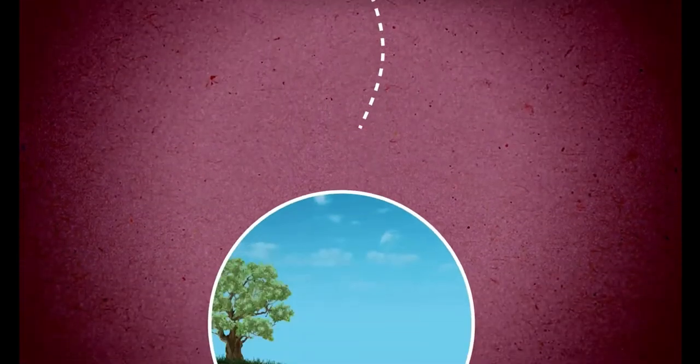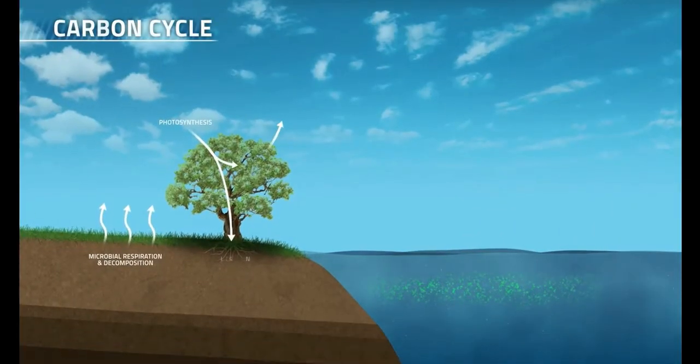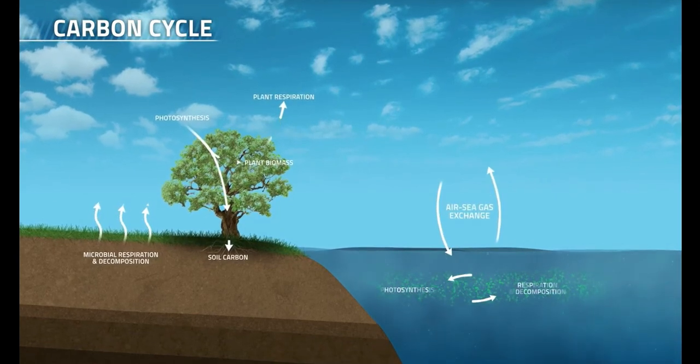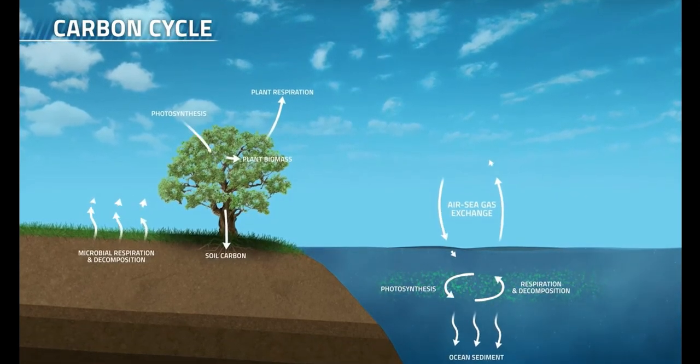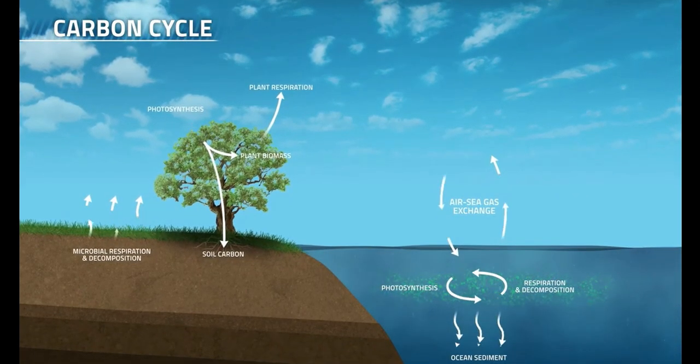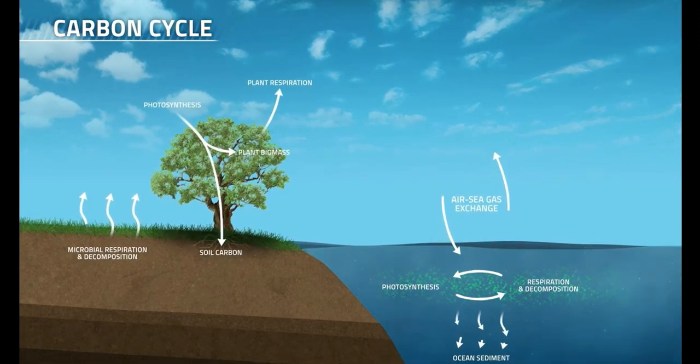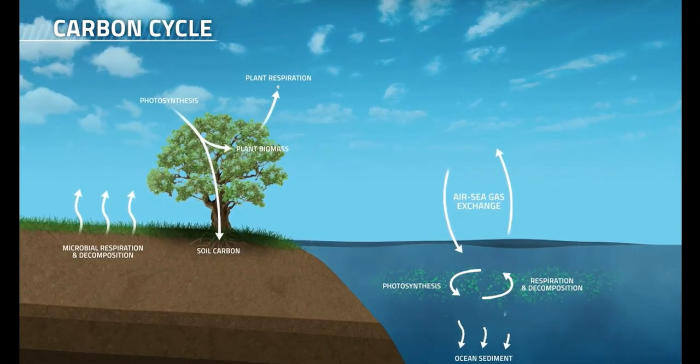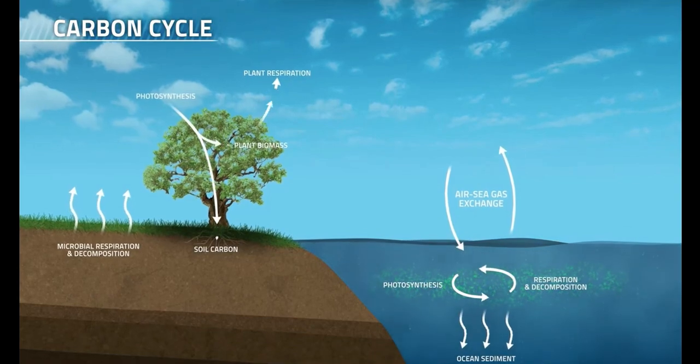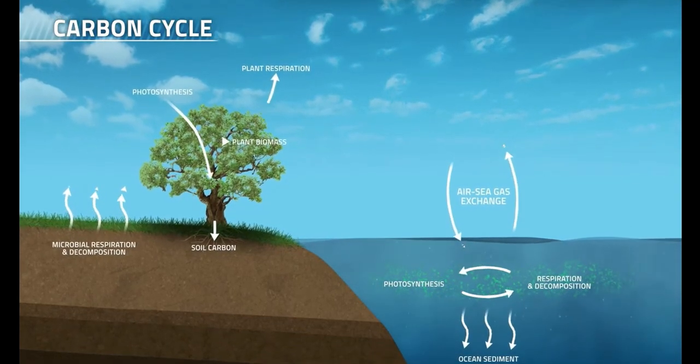To untangle that, we looked to the carbon cycle. The carbon cycle is the flow of carbon between reservoirs in the atmosphere, plants and animals, land, and ocean. It's one of the key processes that keeps life sustainable on Earth. And at the heart of all this are land plants and aquatic phytoplankton.